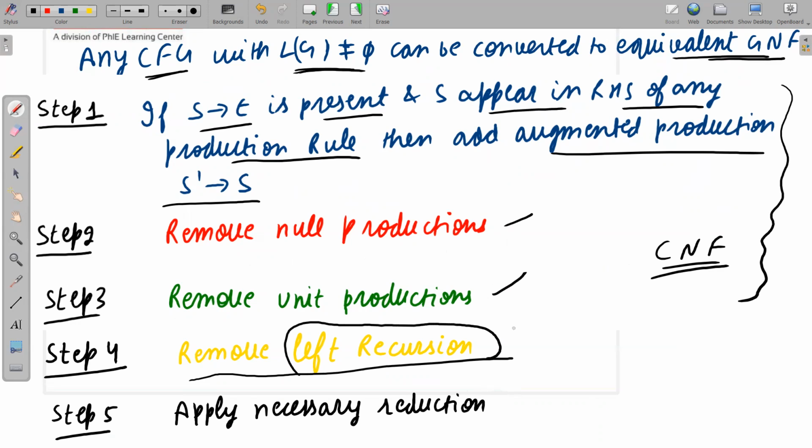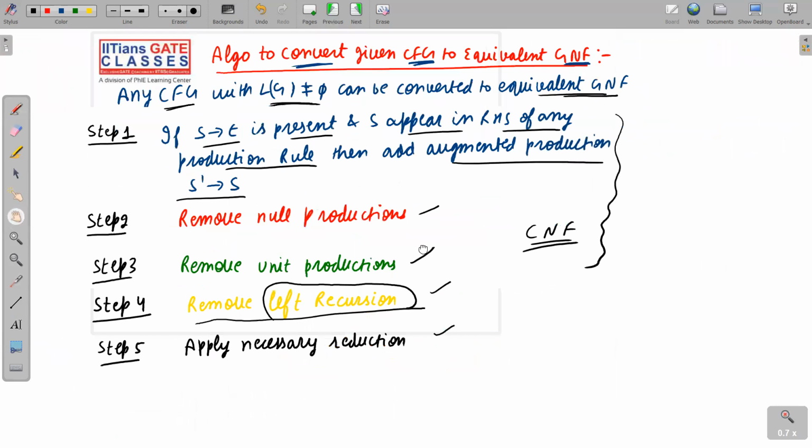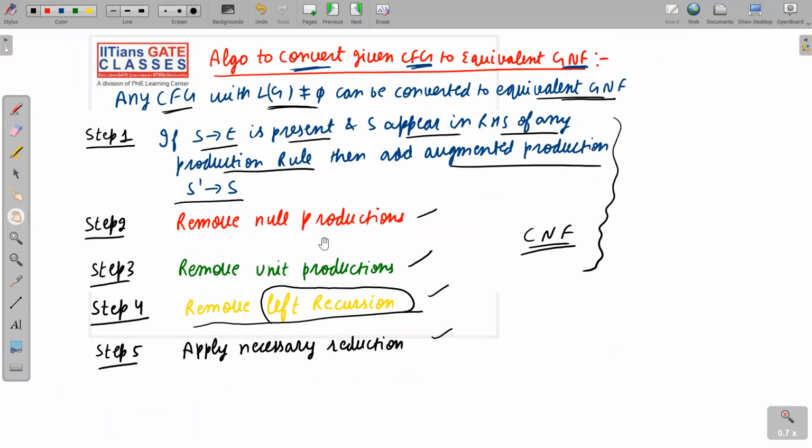Just wait for 2-3 minutes. Even the next slide will be about left recursion only. So step number 4 is remove left recursion, and step number 5 is apply necessary reductions. Let me put everything on one slide, and then please note it down. Now I'm jumping to the questions. Firstly I will show you about left recursion, and then I will show you some examples for conversion also. So let me jump to the next slide.